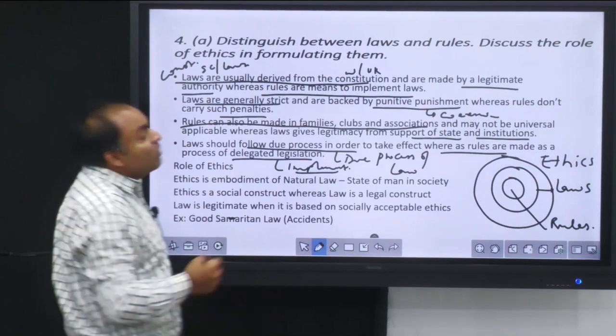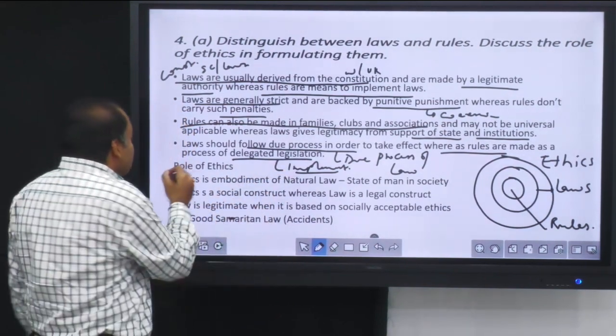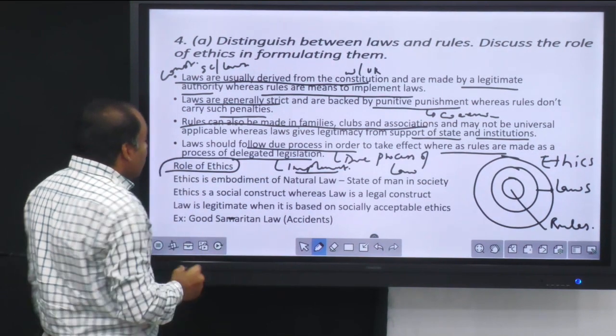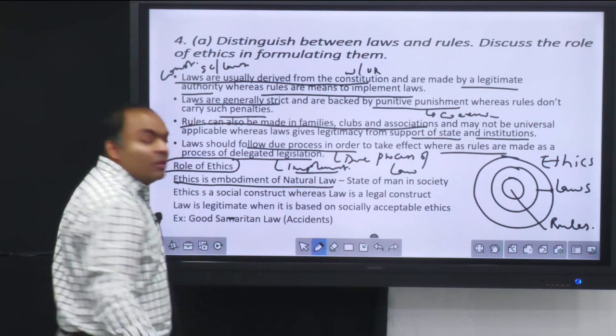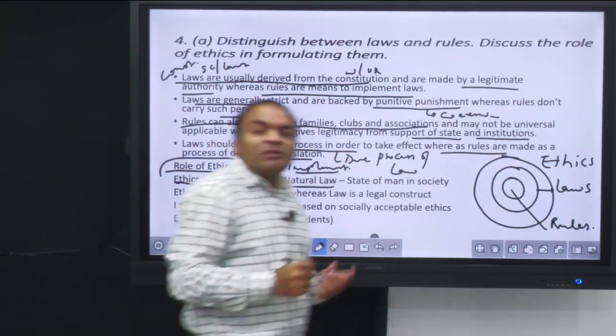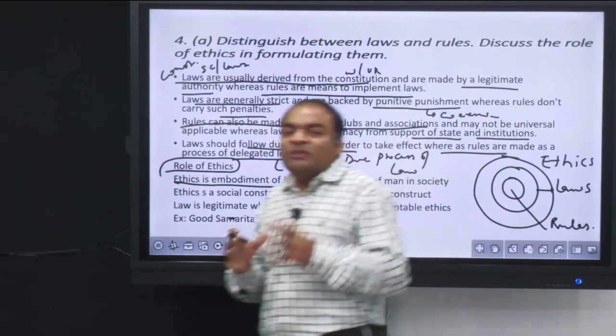Now coming to the second part of the question, discuss the role of ethics in formulating them. So what is the role of ethics? First of all, ethics is an embodiment of natural law. What is natural law? It is about life, liberty and property. So that is what we say natural law.